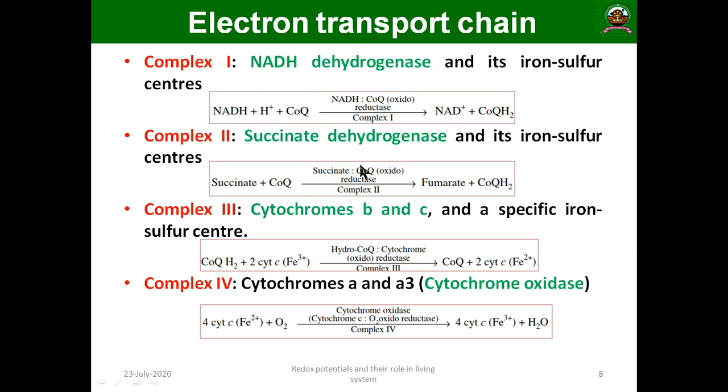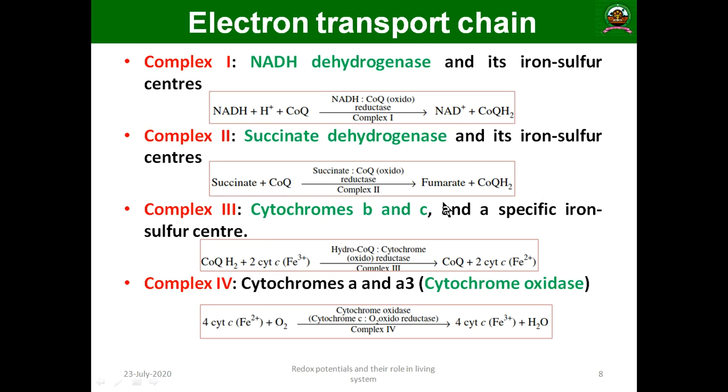And the second complex is another important protein complex called succinate dehydrogenase, and this one also has an iron sulfur center. So what is the role here? The succinate reacts with coenzyme Q, that is a succinate coenzyme Q oxidoreductase. This complex 2 converts succinate into fumarate and coenzyme Q into its reduced form with hydrogen. That is the function of complex 2.